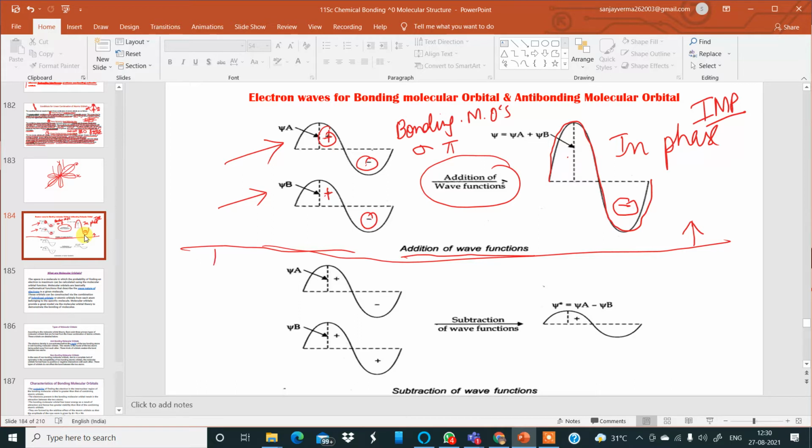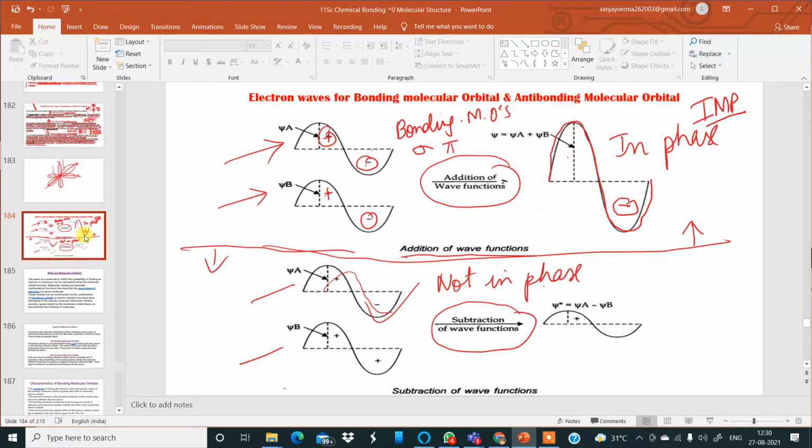Now, if you look below over here, the wave functions of two atomic orbitals this way. If they are not overlapping properly, they are not in phase. If they are not in phase, that means improper overlap. If this overlap happens this way, it is improper, not in phase. Then there will be subtraction of wave functions.